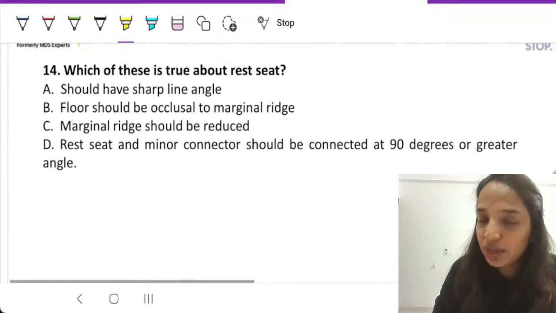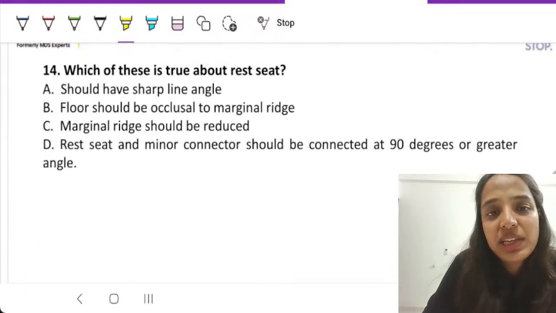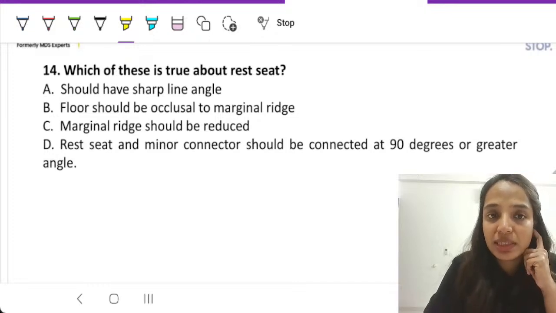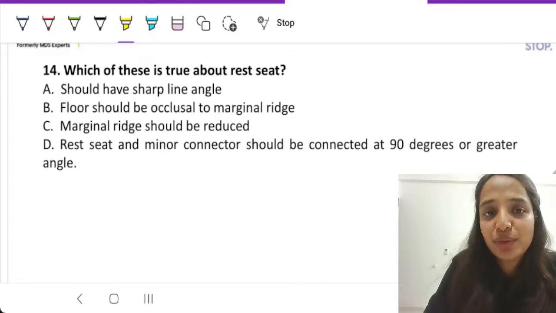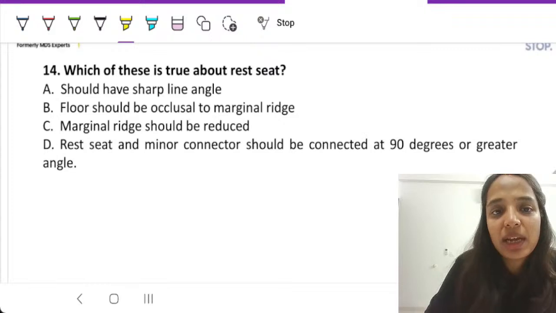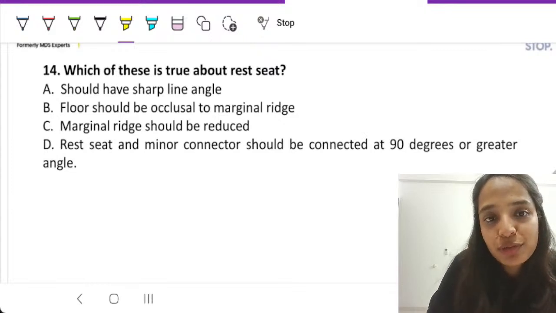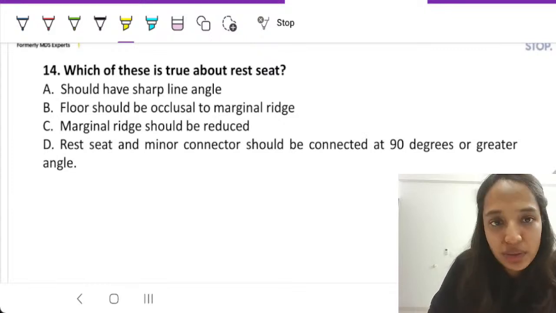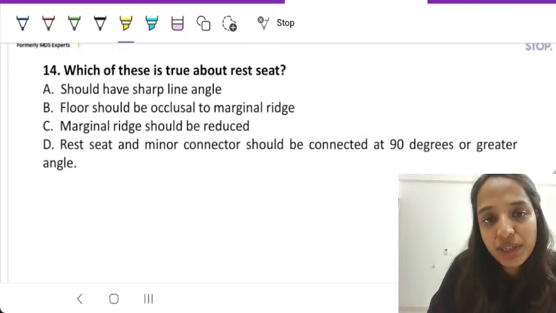Let us move on to question number 14. Which of these is true about rest seat? Very good question. Which of these is true about rest seat? Should it have a sharp line angle? No. Floor should be occlusal to the marginal ridge? No. Marginal ridge should be reduced? Yes.